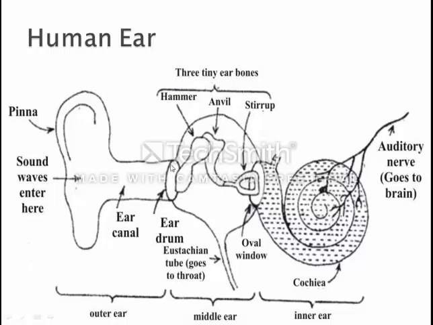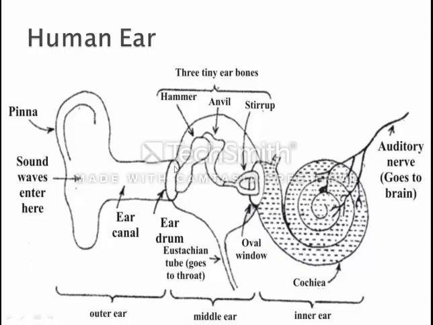The eardrum is very sensitive. Due to this vibration of the molecules, the eardrum also comes in vibration. So think about it. That's why it is said that don't put a sharp thing like a pencil or pen in your ear, because it can damage your eardrum. It is very sensitive, as you are seeing, and due to the vibration of molecules the eardrum comes in vibration.